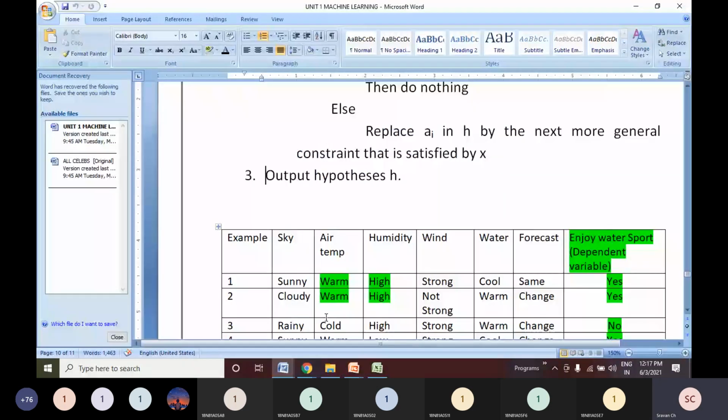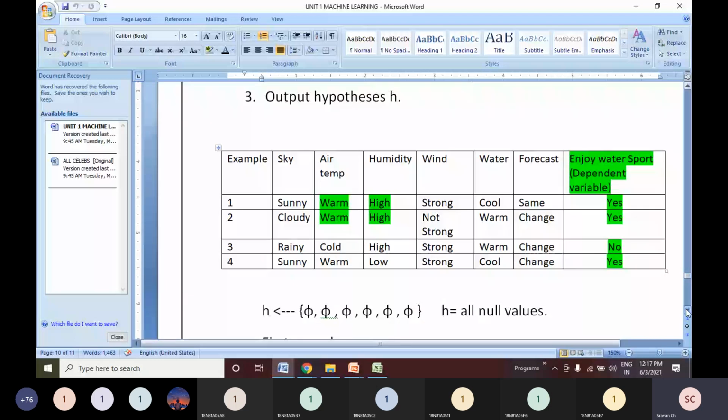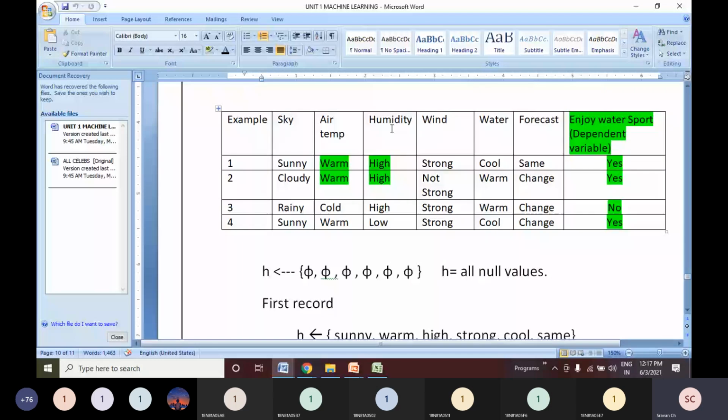So we had 6 parameters here: sky, air temperature, humidity, wind, water, forecast. Out of these 6 parameters, sky can take 3 different values, either sunny, cloudy, or rainy. Whereas air temperature can be either warm or cold. That's all, only 2 possible values. Similarly, humidity, wind, water, and forecast will also take only 2 possible values.